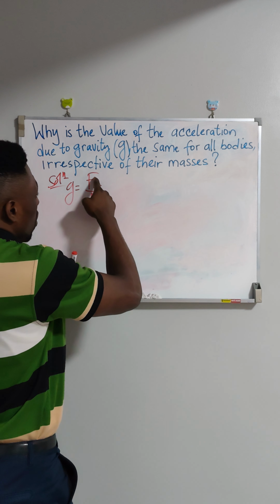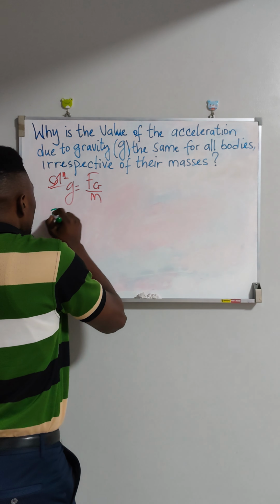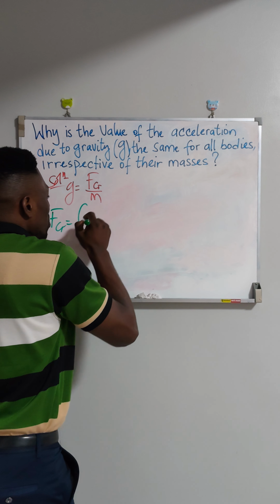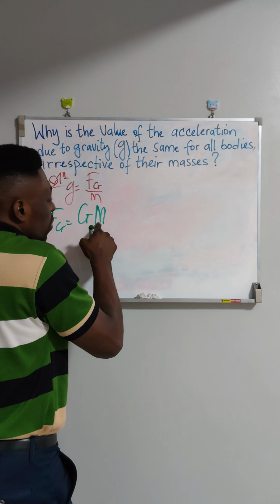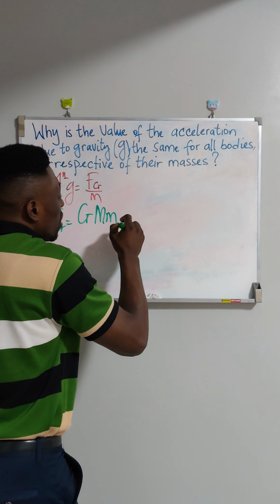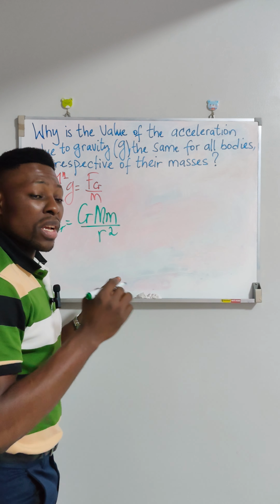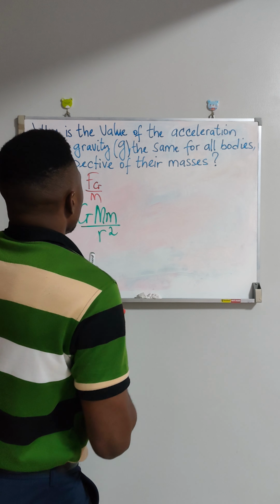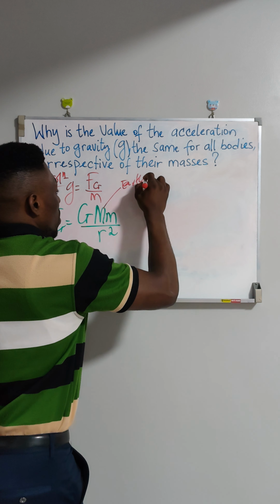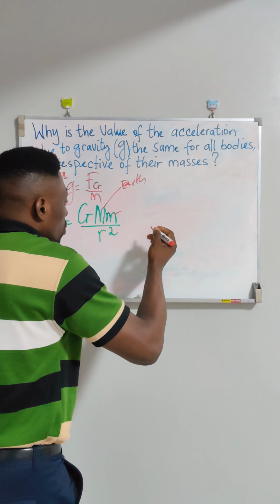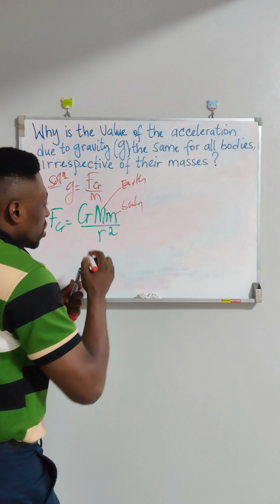Now something else is coming up, the force of gravity. What is the force of gravity, dear friends? It is given by the gravitational field constant, the mass of whichever the source of the force, and the mass of the body on which the force is applied, divided by the square of the separation between the two bodies. Once more, let me remind you that for the case of the Earth, this will be the mass of the Earth. This will be the mass of whichever body you're considering, and then this will be the distance between the center of the Earth and the body in question.